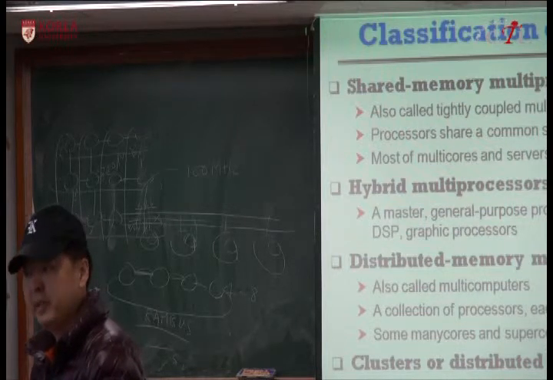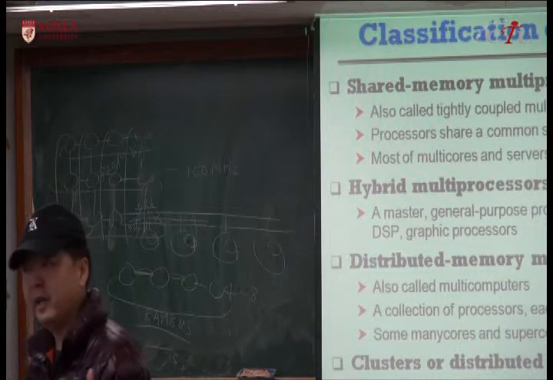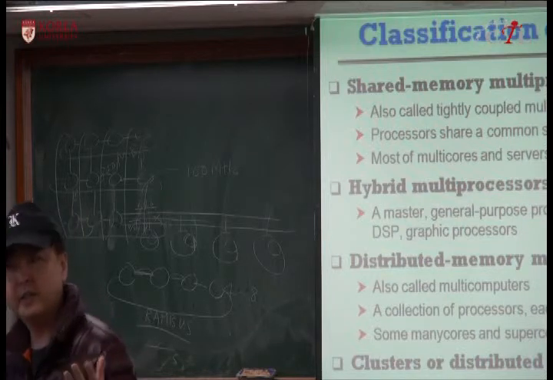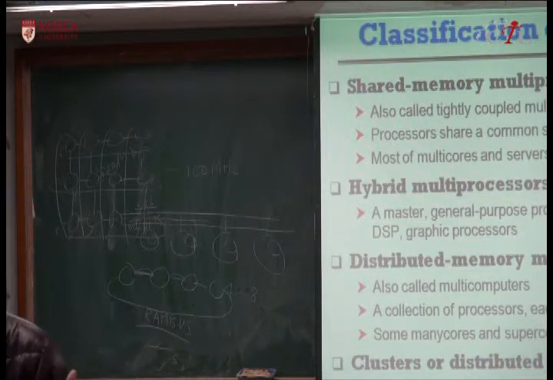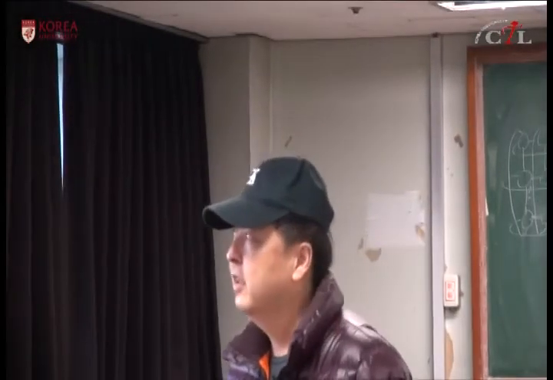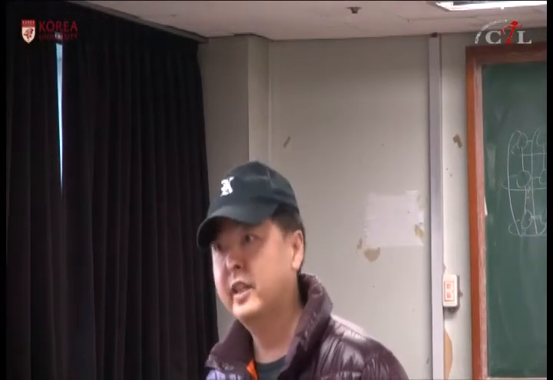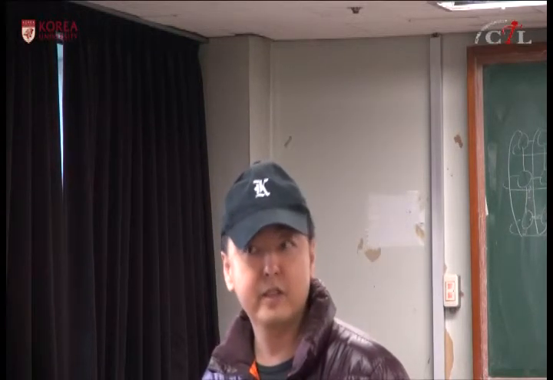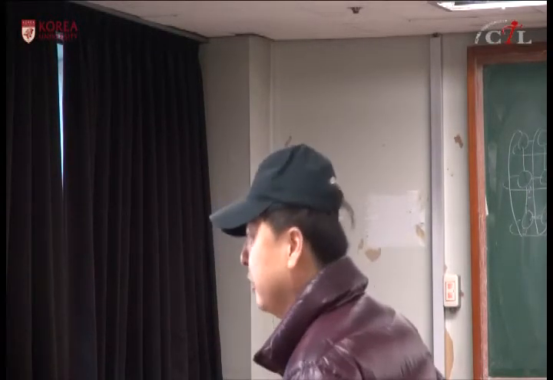Memories are private memory. And if they want to communicate, they have to send messages like networks. Okay, so you can send messages, but message sending and receiving is much faster than distributed systems like the internet, because these are hardwired interconnection networks, and they have much higher bandwidth.